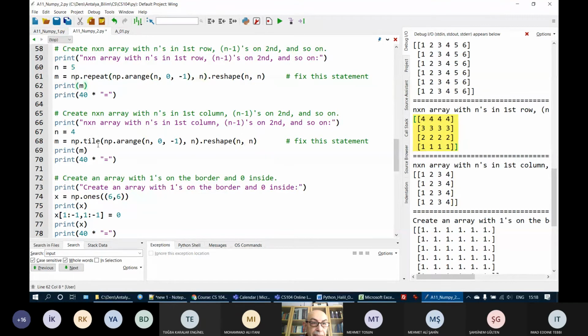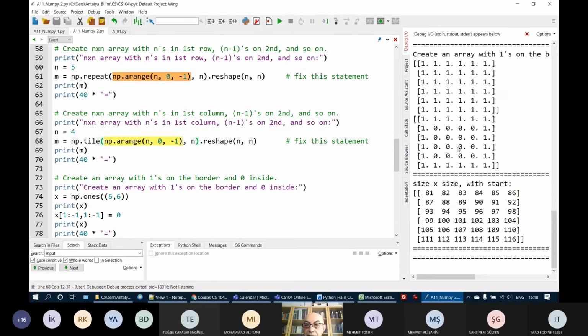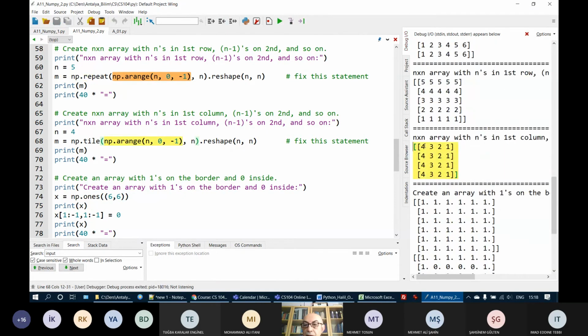Here, instead of repeating, we are tiling. So this will create 4, 3, 2, 1. When we tile them, it will be 4, 3, 2, 1, 4, 3, 2, 1, 4, 3, 2, 1, 4, 3, 2, 1. And when we reshape it, we will get this answer. N's are on the first column.